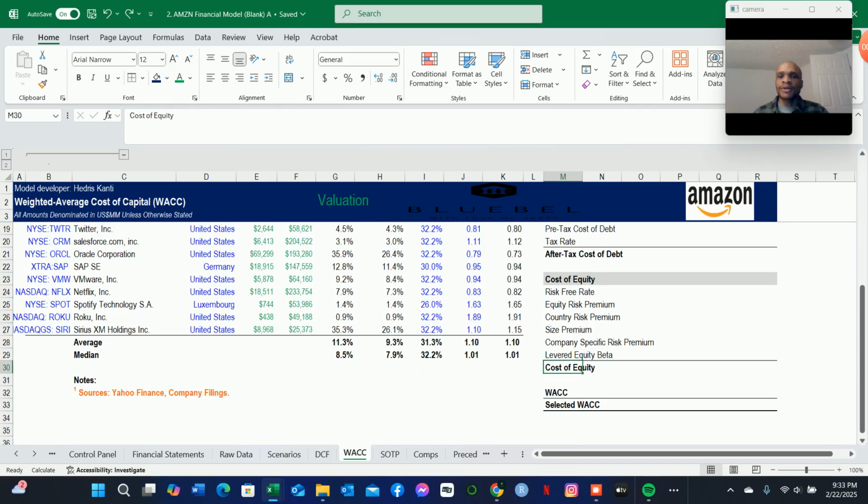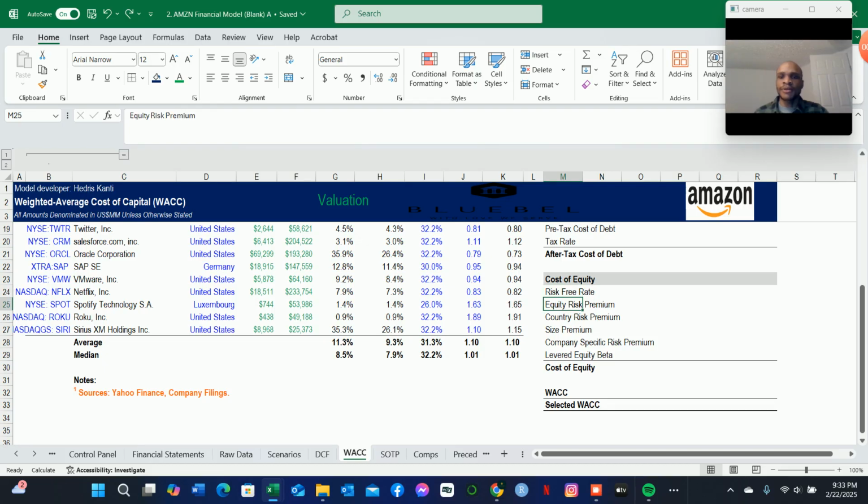And then for the cost of equity, as we said before, we have here the risk-free rate, which is essentially the rate of return from investing in a risk-free security such as a treasury bill.